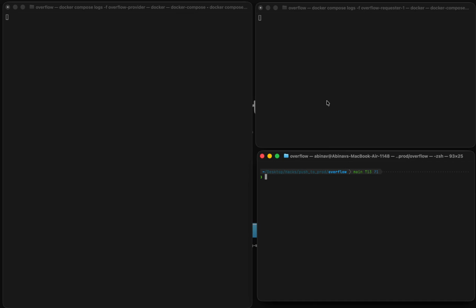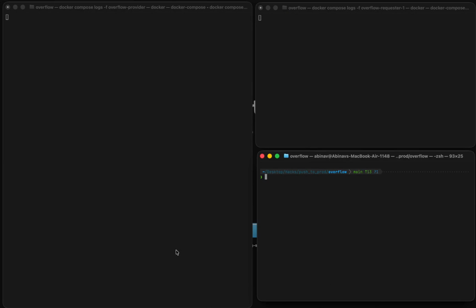So this is what I shipped. Overflow extends Edgent with real sandbox execution. A requester agent generates code locally. If it's resource constrained, it delegates that actual code, not just a prompt, over the mesh to a peer. That peer runs it in a sandbox with no pre-installed dependencies. If it fails, Claude reads the real error and self-corrects live. And critically, the pipeline is completely generic, and it has no idea what the task is. I'll prove it in a second.